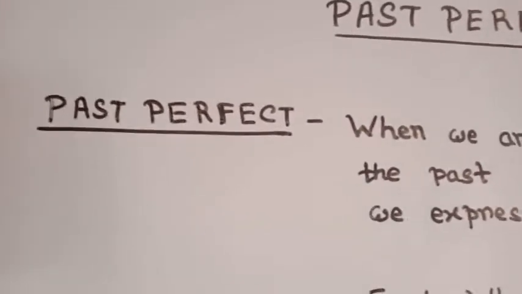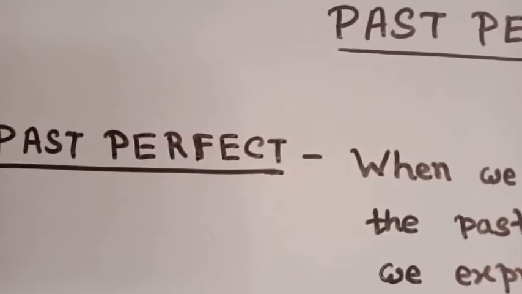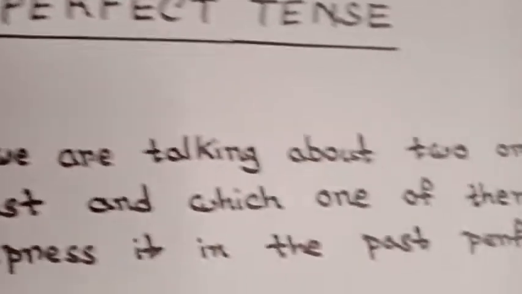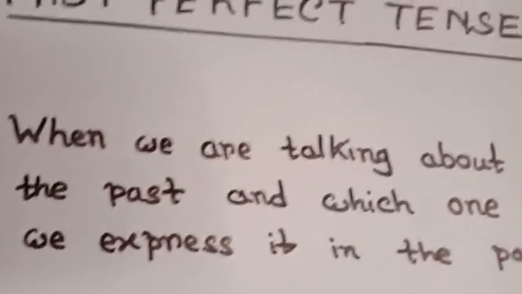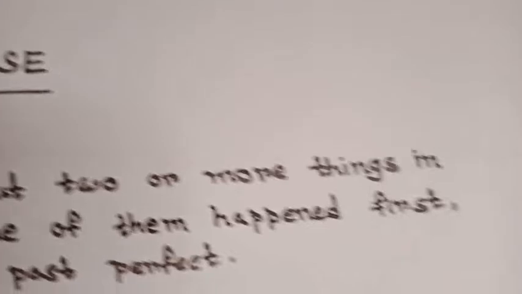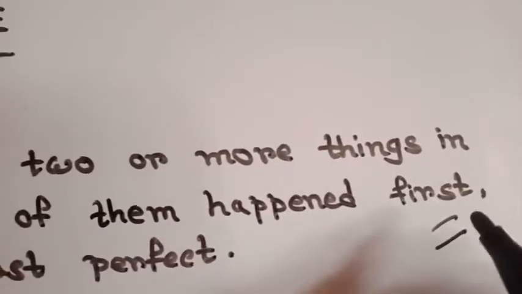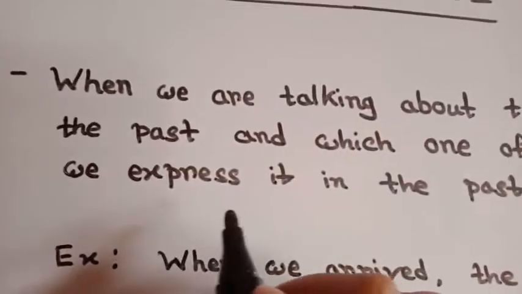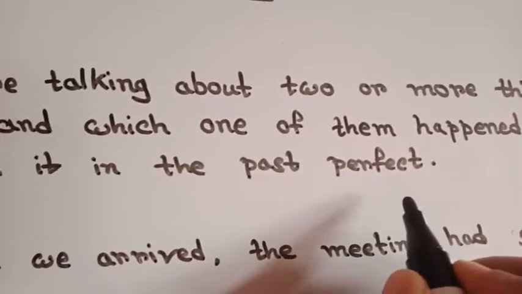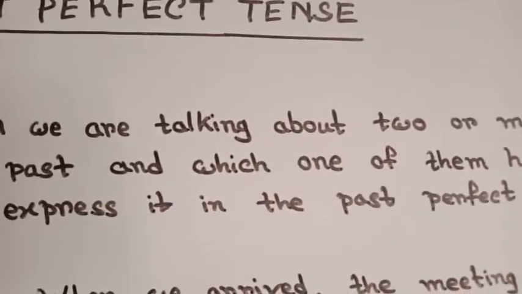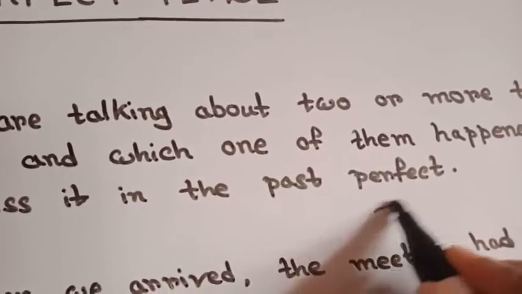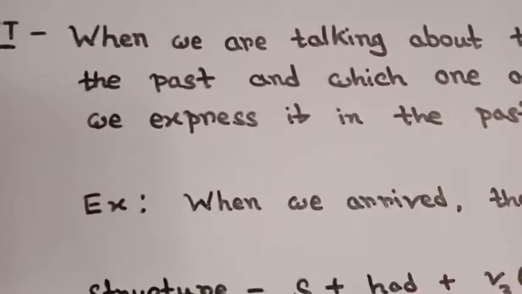To learn in detail, see the definition of past perfect tense. When we are talking about two or more things in the past, and which one of them happened first, okay? We express it in the past perfect. Clear? It means that whatever started first in the past, we express it in past perfect. Clear? Now see the example.